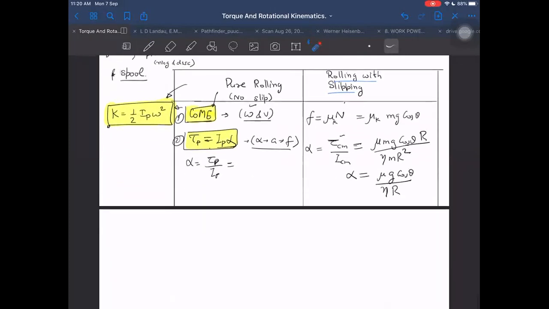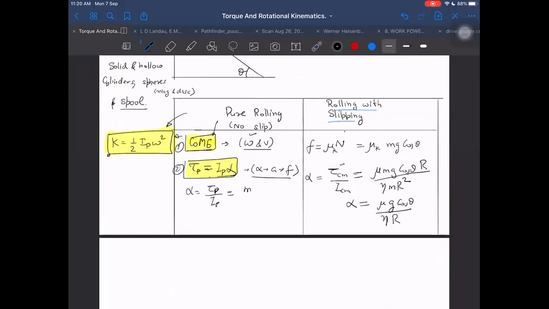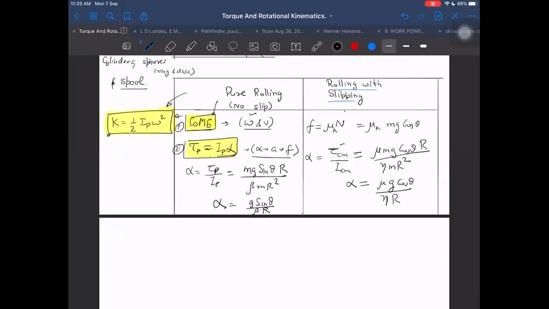Okay, so what will we write here? We will write mg sin theta into r upon beta m r square. So m cancels. Just g sin theta upon beta times r. This is alpha. See how alpha changes. In one case, it is mu g cos theta upon beta r, and in the other case, it is g sin theta divided by beta r.